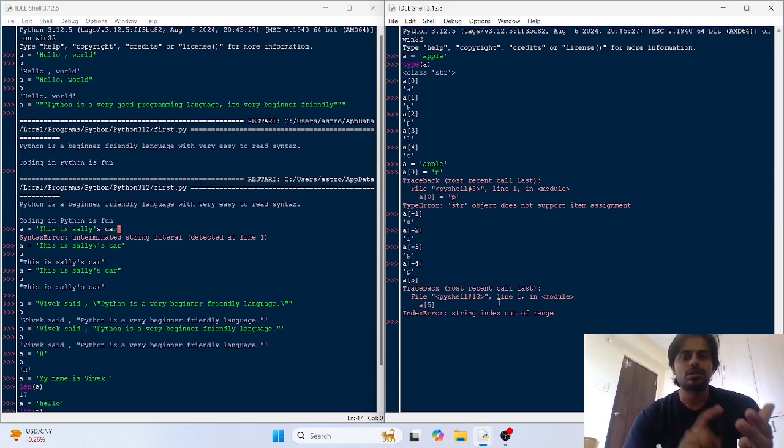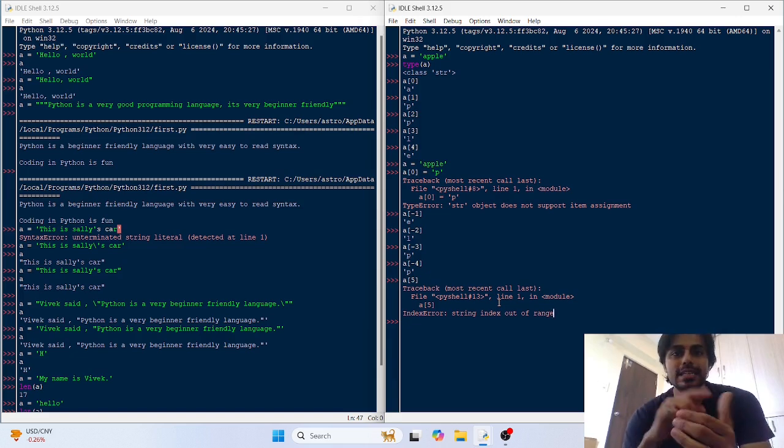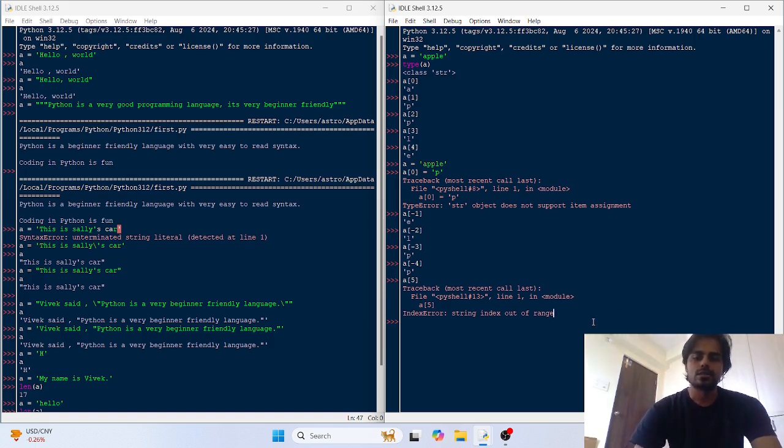So whenever you try to access some index that is not present in your string object, you would get an index error. Okay, you can't access an index that is not present in your string object.